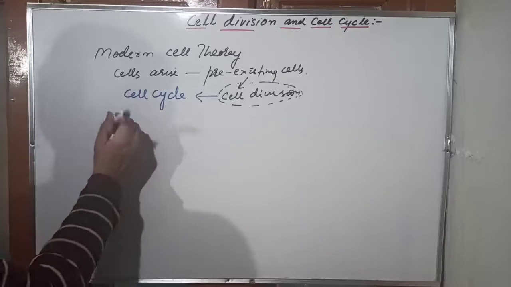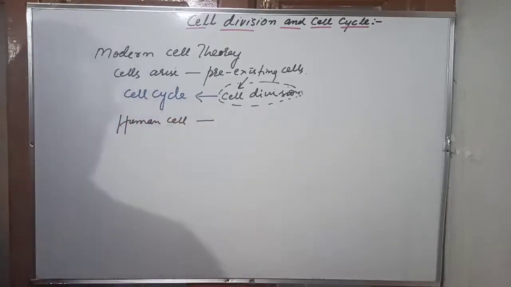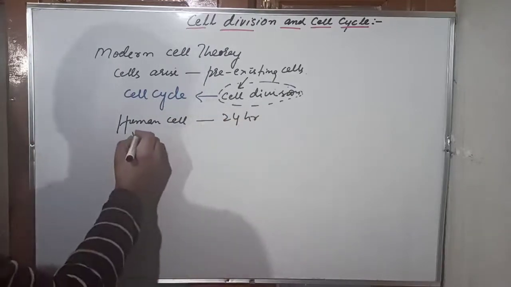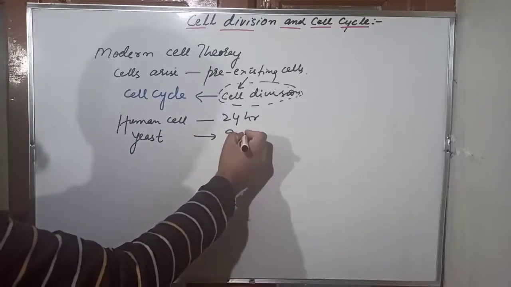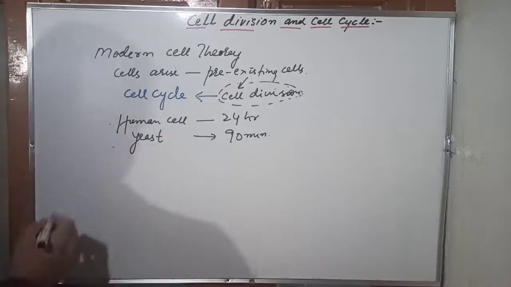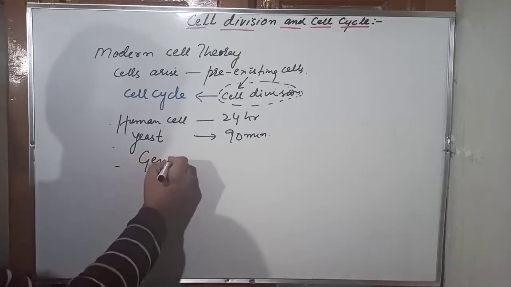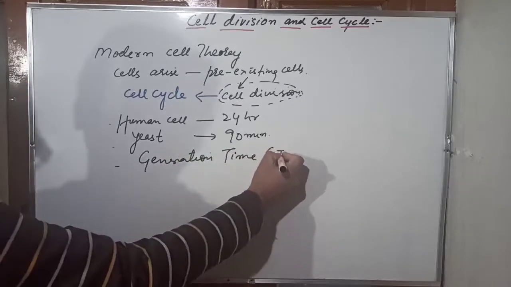Now a typical human cell divides once in approximately every 24 hours. Yeast, a eukaryotic single cell, divides once after every 90 minutes. The total time taken by the cell to complete the cell cycle or cell division, we call it generation time, or simply GT.